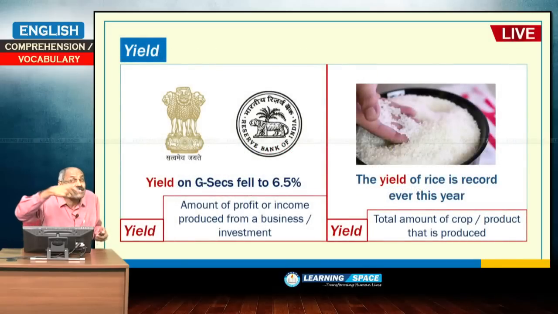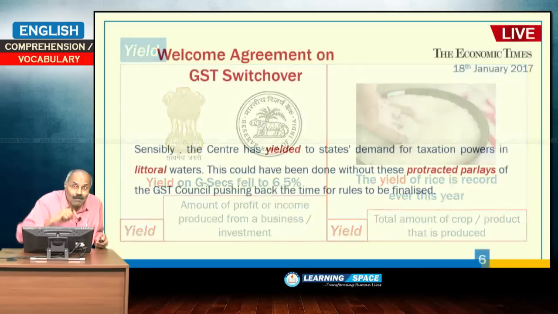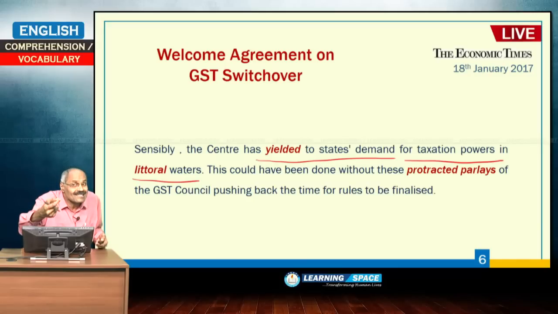And yield has some other meanings. I told you the exact meaning as used here, but yield has two more meanings. Please look into this. Yield on government securities reduced to 6.5%. Yield means amount of profit or income produced from a business or investment. Yield is also used when you look at agricultural produce. The yield of rice is a record this year. It talks about amount of crop, but here in the passage this is used in another context.